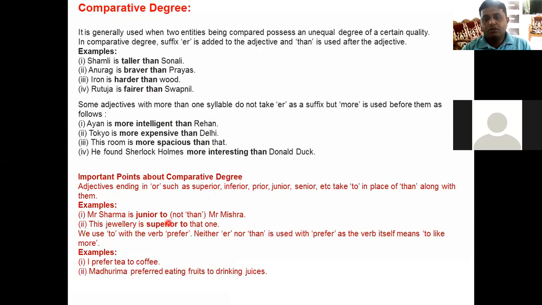Mr. Sharma is junior to Mr. Mishra. This jewelry is superior to that one. Right? So we use to with the word prefer. For example, I prefer tea to coffee. So we have to keep in mind these rules also. Why these rules are such, why exceptions are there, we don't know, as it is a language, right?